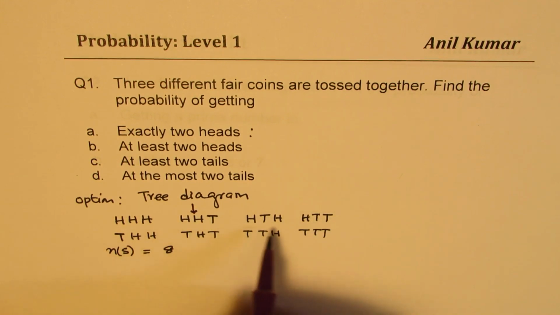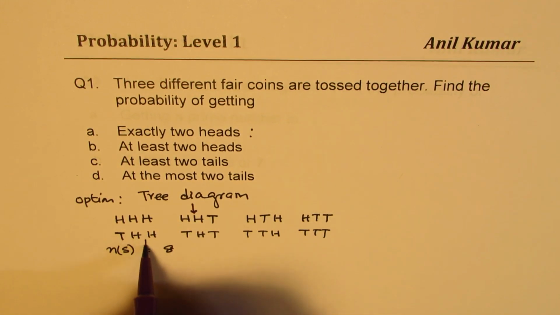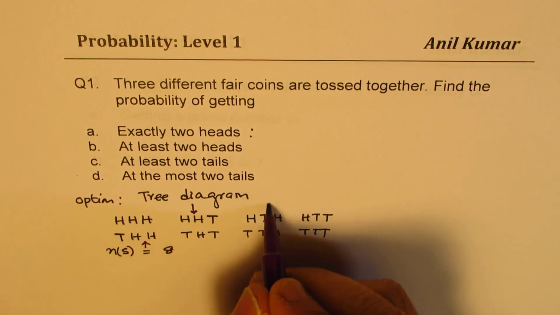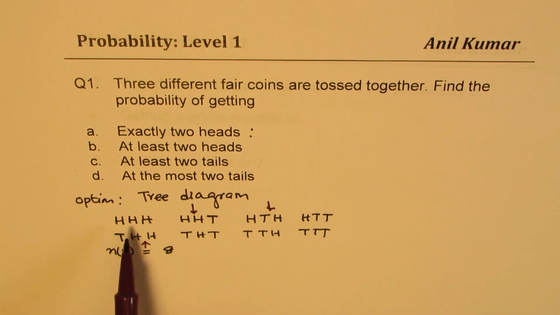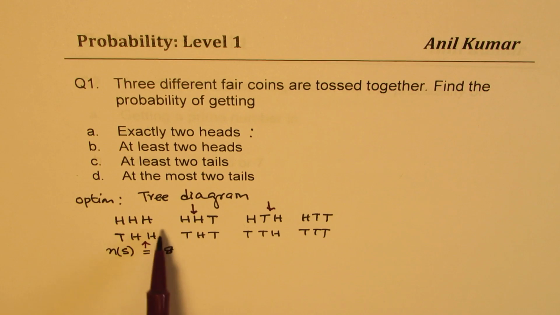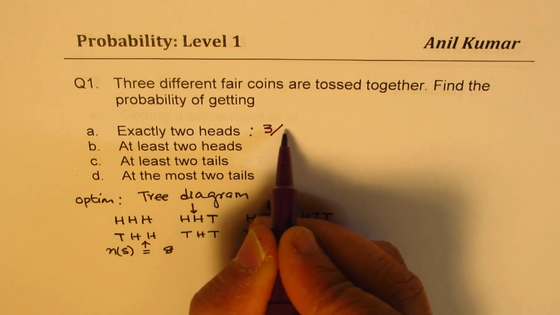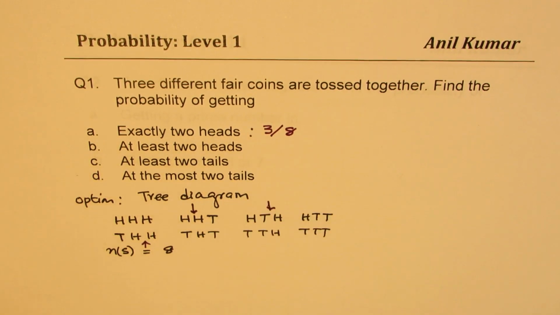When you look through this, you'll find there are only 2 places where we have exactly 2 heads. No, there are 3. Here also you have. So be careful when you're counting. So we see that there are 3 positions with exactly 2 heads. So the probability is 3 out of 8. That is how you get the first one.